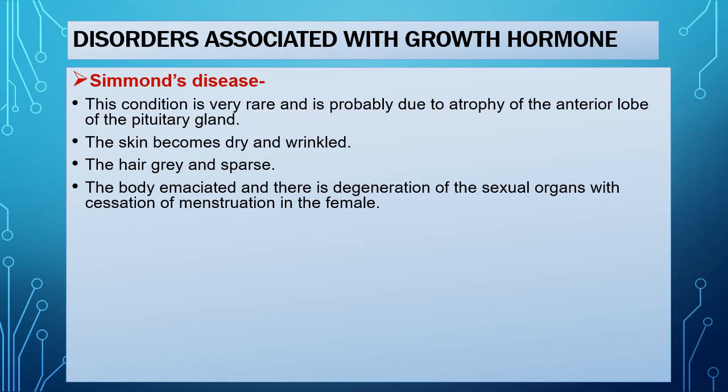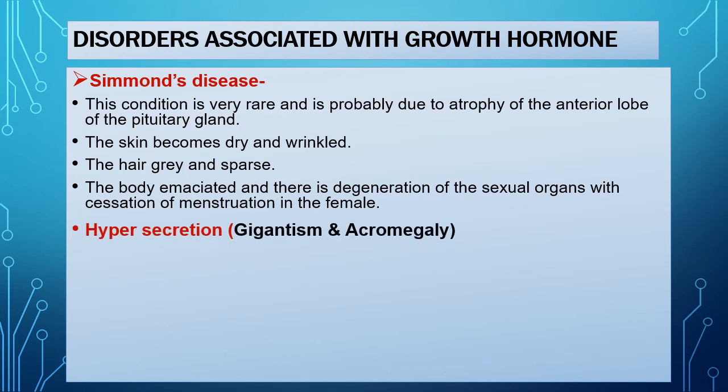In this case the skin becomes dry and wrinkled, hair becomes gray and falls, so the hair becomes sparse and the body emaciated, and there is degeneration of sexual organs, and as a result in case of female the menstruation ceases.